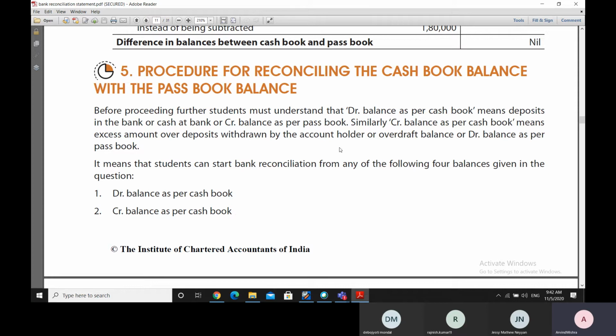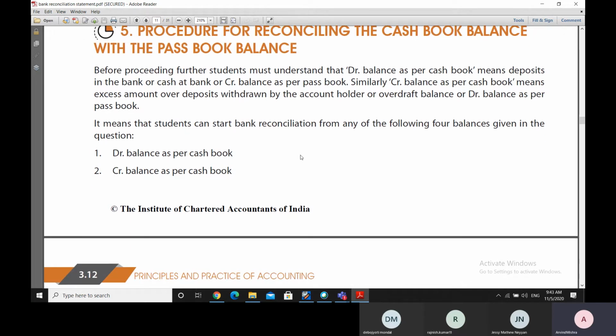So when we are writing credit balance as per cash book, it can mean the excess amount over deposits which has been withdrawn by the account holder. It means the net withdrawals made by the account holder, or it could mean the overdraft balance, or it can also mean the debit balance as per the passbook. It's one and the same thing to write any of these things.